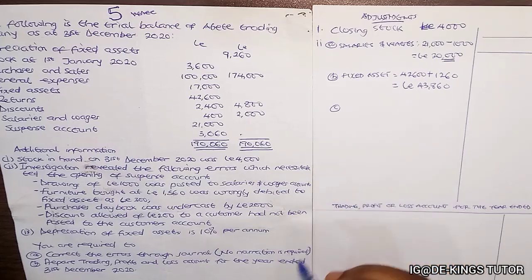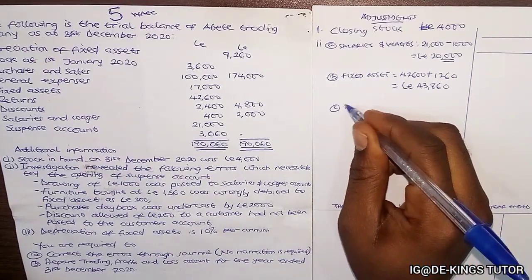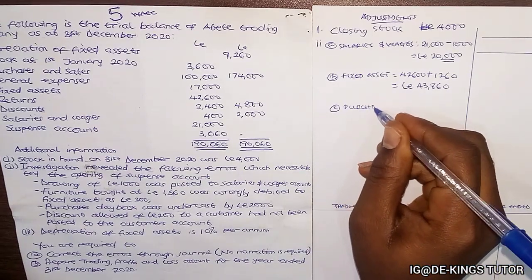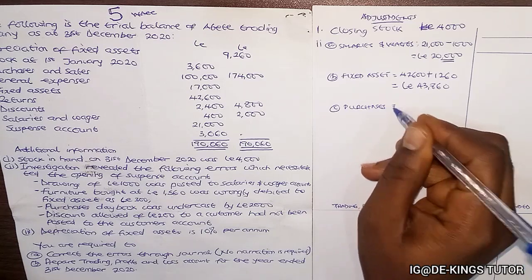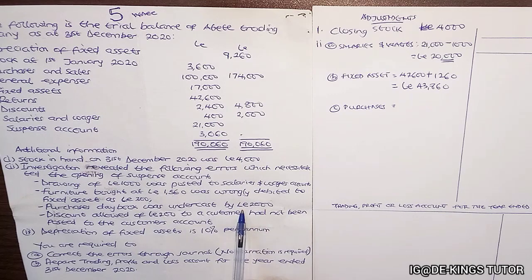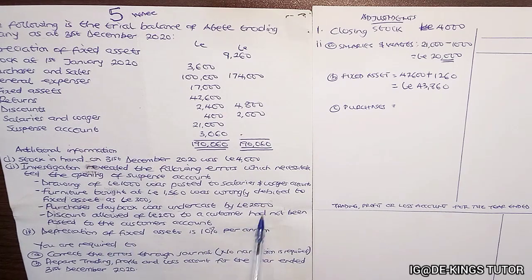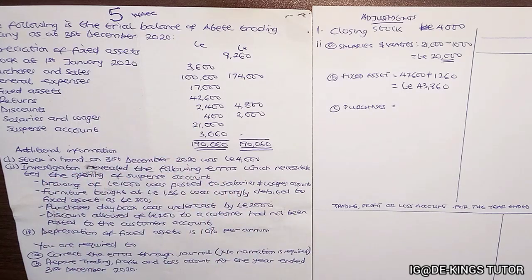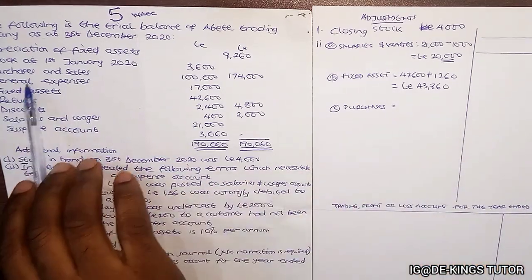Now the C will be for purchases. It said purchases day book was undercast by 2,000. So purchases was reduced by 2,000, and we're going to add it back.